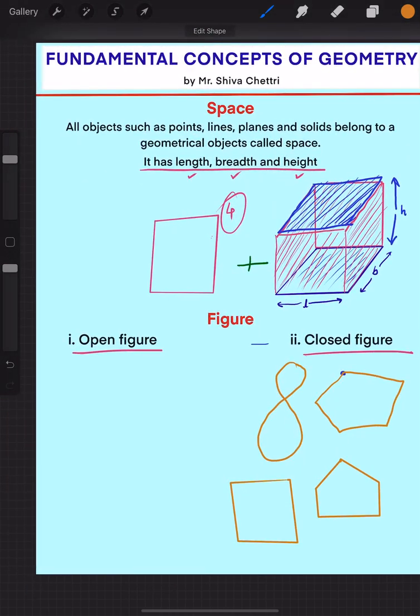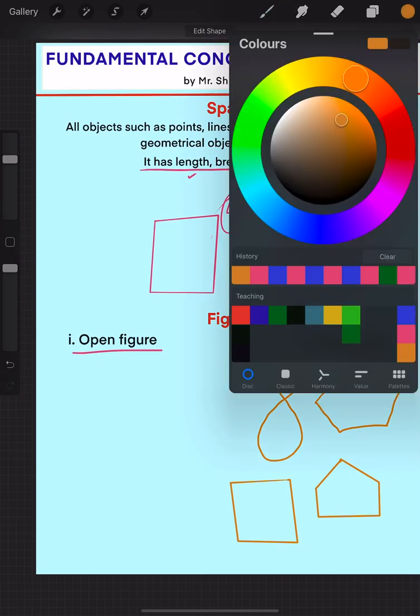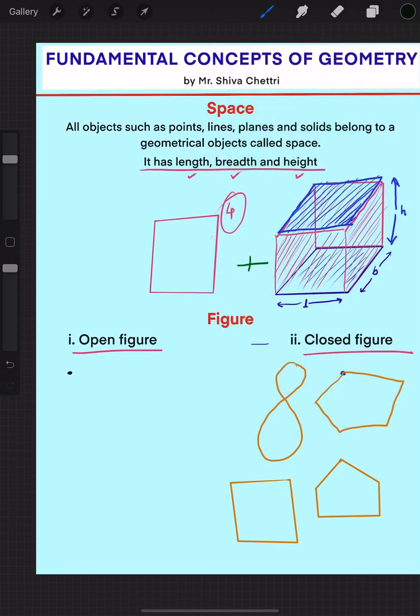But in the case of an open figure, how does it look? If you start from this point, it ends here, but there is a loop. I'll show you where the loopholes are.